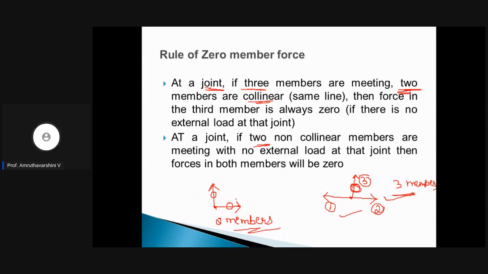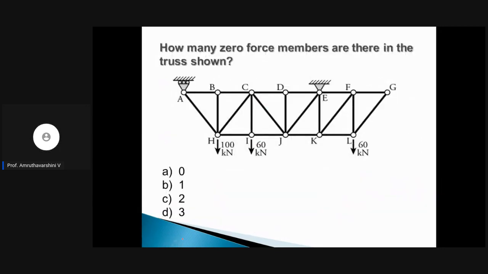Clear? Same thing happens for two members also. If there is a support, it cannot be used. If there is a load, this cannot be used. Clear? You must know when to apply the rule and when you are not supposed to apply it. We will keep this in mind and solve the questions. Clear with this? Let us move on to the first question.